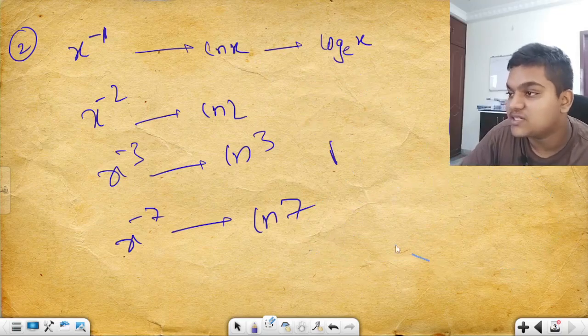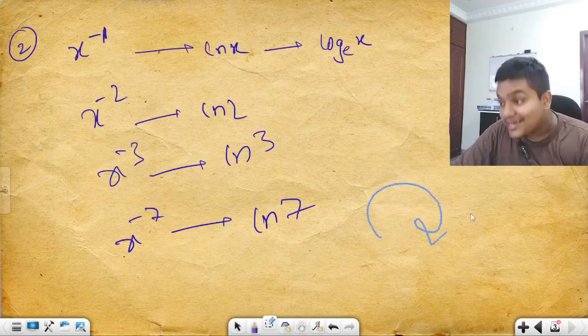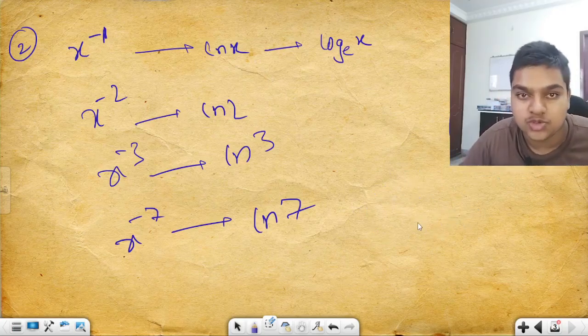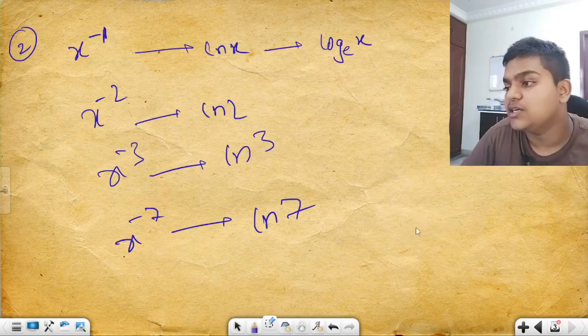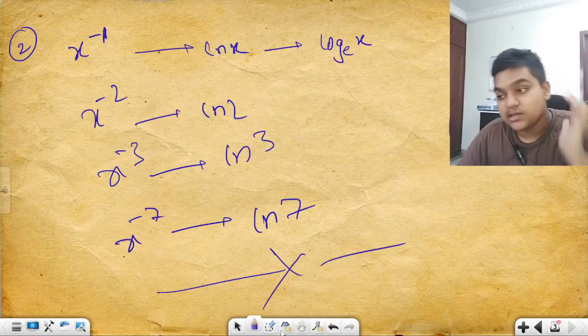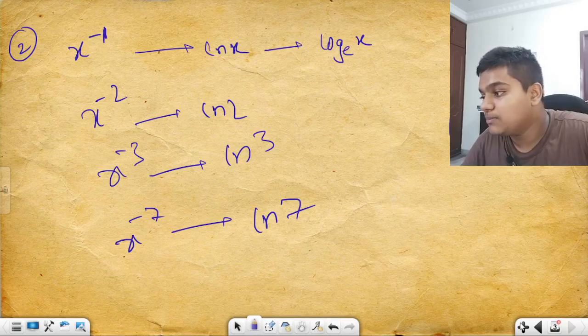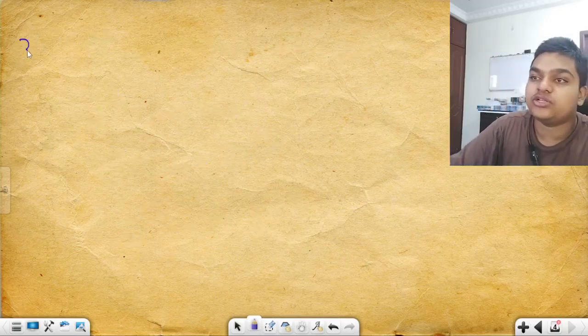Logarithmic values I'll be discussing. Okay, no problem, do not worry, do not get tensed. In the next episode itself I'll be discussing the trigonometry and logarithmic values. Then we'll be completing our basic mathematics, and then we can move on to the vectors part. Okay, clear. Let us move on to the third one.